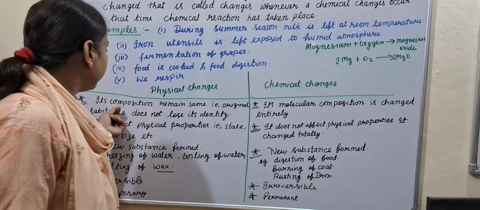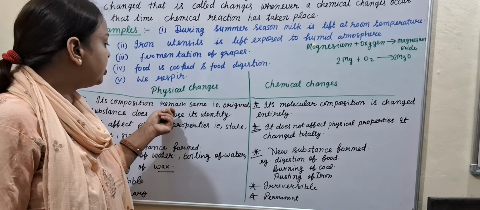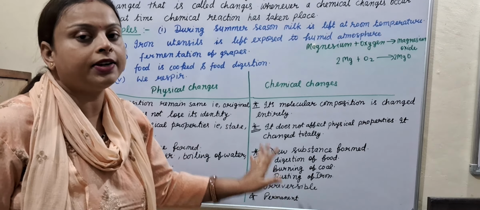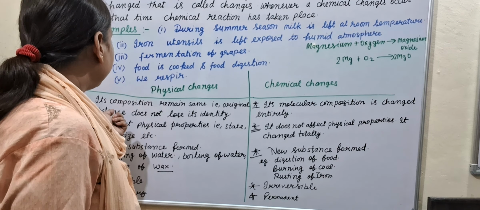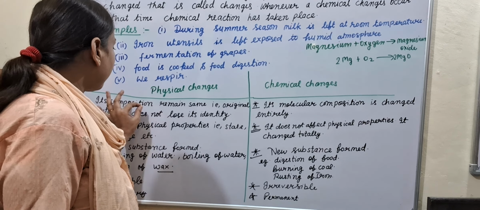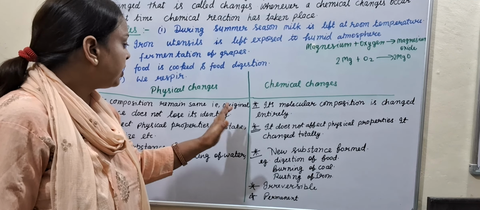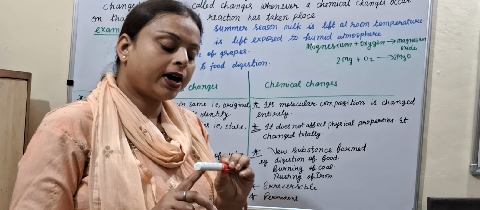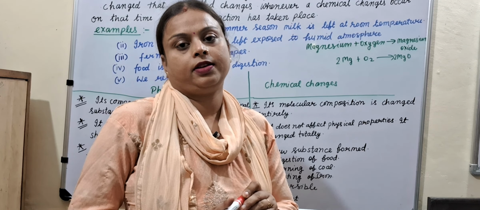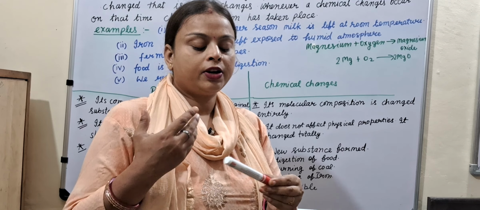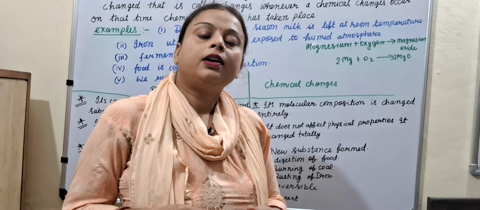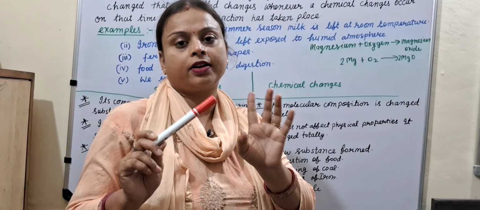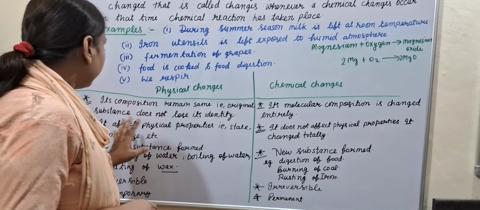Let's see here. What are physical changes? Its composition remains the same, that is, the original substance does not lose its identity. What is the meaning of this? It means in physical changes the composition remains the same, that is, the original substance does not lose its identity. This is the marker and always remains the marker, not changing its identity, not converted into a pen or pencil. It always remains in its original identity, like a marker. Okay. Now come to the next point.